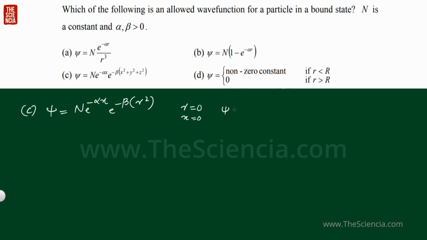Then the psi value will be equal to N. And when r tends to infinity, then x also tends to infinity, and the psi value will tend to 0. So when we plot this function, we get a function like this. See, this is a localized one. It is bounded to a certain region. So this is the correct answer.